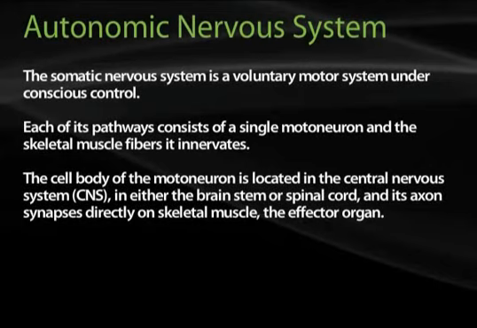The somatic nervous system is a voluntary motor system under conscious control. Each of its pathways consists of a single motor neuron and the skeletal muscle fibers that it innervates. The cell body of the motor neuron is located in the central nervous system, or the CNS, in either the brain stem or spinal cord, and its axon synapses directly on skeletal muscle, the effector organ.